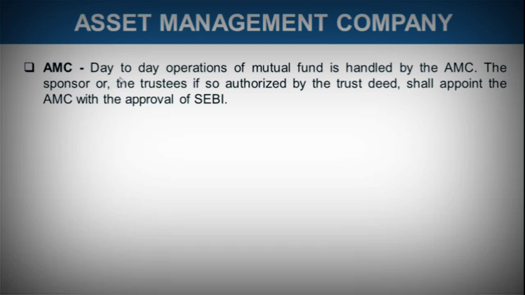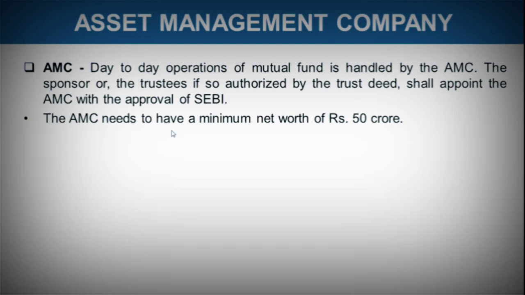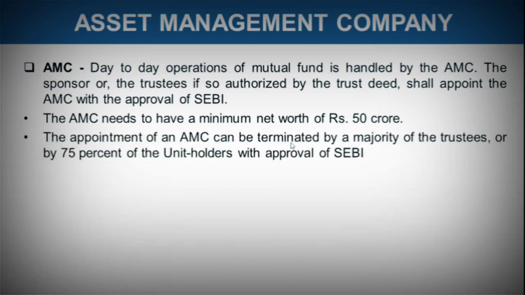Asset management company, we read that they are the ones looking after the day-to-day operations of the mutual fund business. This AMC is appointed by the sponsors or trustees, along with approval of SEBI, the regulatory authority looking after all the approvals and the legal compliances. The AMC needs to have a minimum net worth of 50 crores. So again, here also there are eligibility criteria mentioned, that one who is going to be an AMC for the mutual fund business needs to have a minimum net worth of 50 crores.